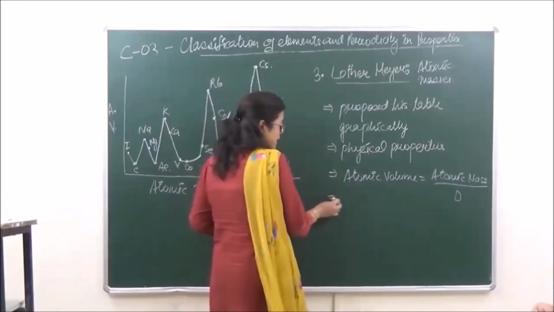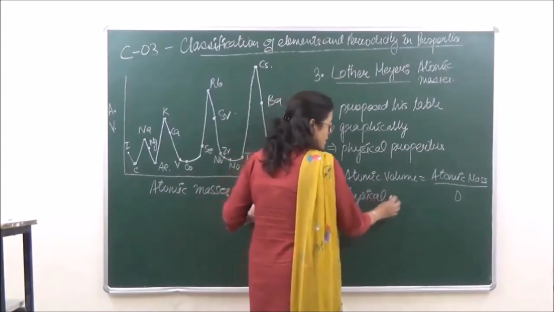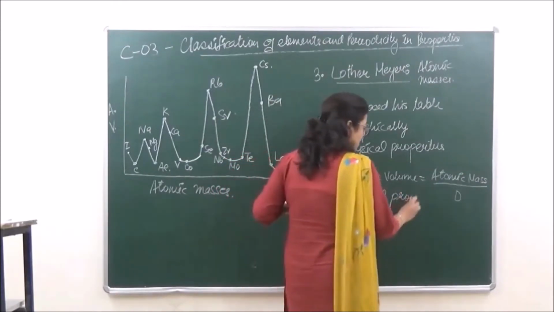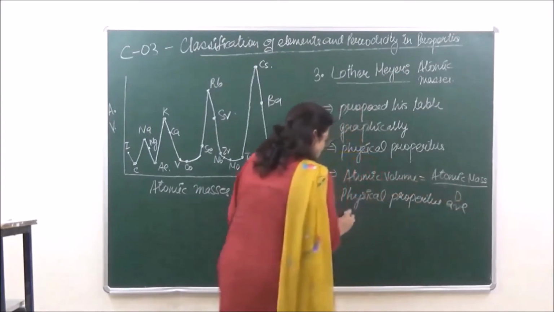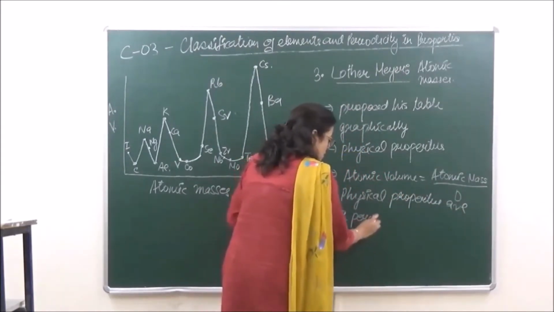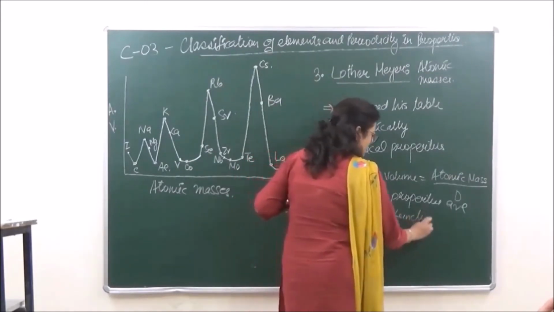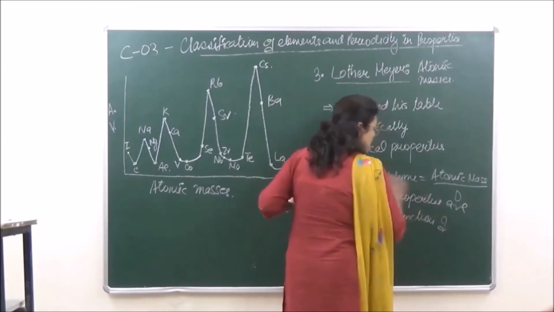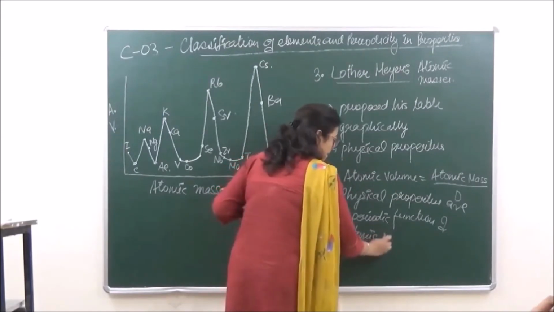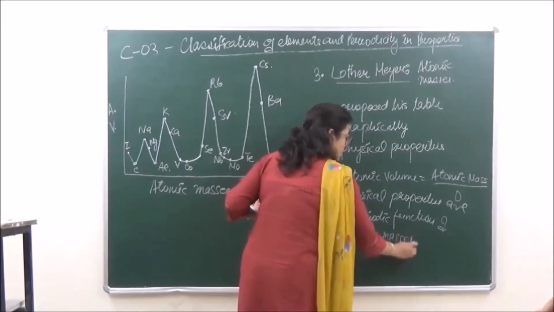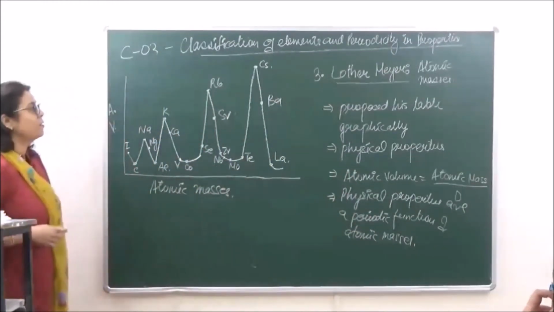This is what he stated, that the physical properties are a periodic function of atomic masses, right? This was the statement which was given by Lothar Meyer.